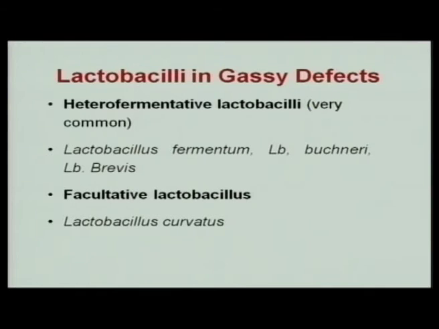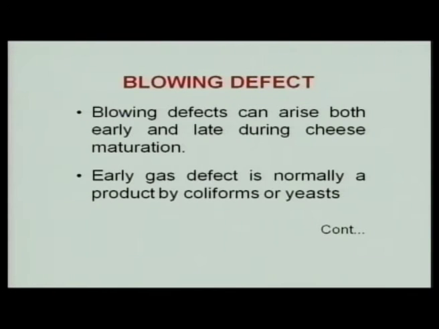Lactobacillus curvatus is also important, and these can produce gas in the cheese, which is undesirable. We also experience large amounts of gas production at later stages. That is known as the typical blowing defect in cheese, and this can be both early or late blowing. Late blowing is of major concern, whereas early gas is normally due to coliforms, yeasts or leuconostocs.